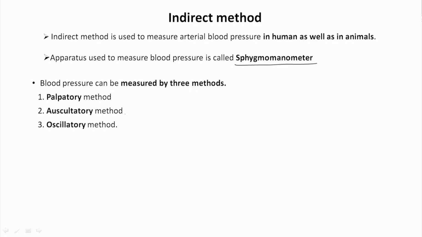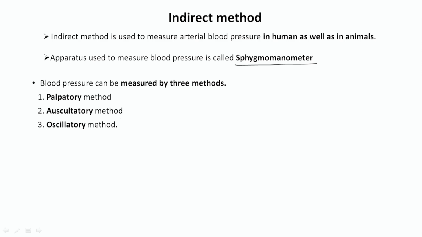You might have seen the sphygmomanometer: a mercury column is there, then a cuff that is applied on the hand, and with the help of a stethoscope we check the beat, and with the help of the mercury column we measure the pressure in the blood vessels. There are three methods to measure blood pressure. One is the palpatory method, another is the auscultatory method, and the third is the oscillatory method.